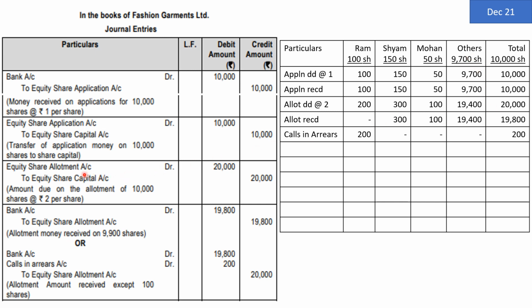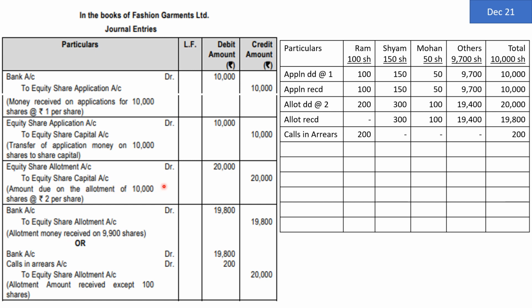Entry will be equity share allotment account debit. It's a temporary account, to equity share capital account because the right to receive is already there. So we can consider that equity share allotment is like our sundry debtor, debtor for a specific purpose, for the purpose of equity share allotment. Not debtor for goods, but debtor for allotment. So equity share allotment account debit to equity share capital account.